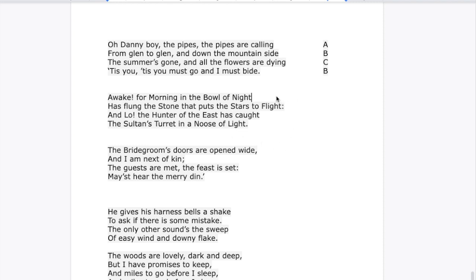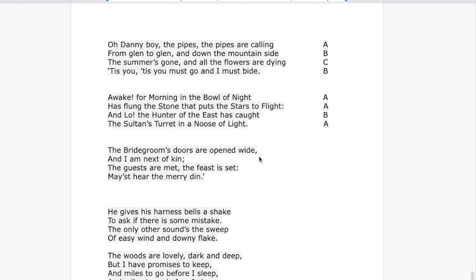So we've got our first line here, and we're always going to label that A. We've got night. The second line is flight. That rhymes with the first line, so let's go ahead and mark that as A. Caught does not rhyme with night or flight. Easy enough. Let's make that B. And then noose of light. Light rhymes with flight and night. Good. Let us put an A there. So our rhyme scheme for this poem is A-A-B-A.